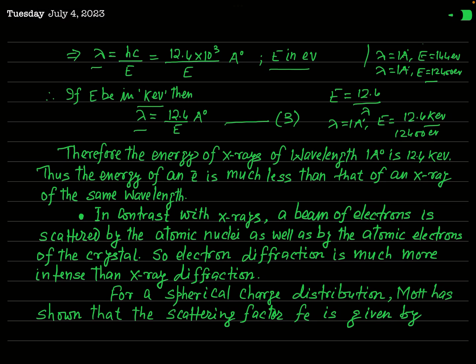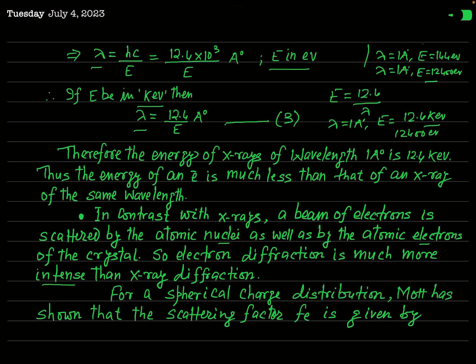So you can say that the beam of electron is scattered both by atomic nuclei and atomic electrons. And that's why the electrons get much more diffracted than X-rays of the same wavelength. And this is the reason that electron diffraction is much more intense.